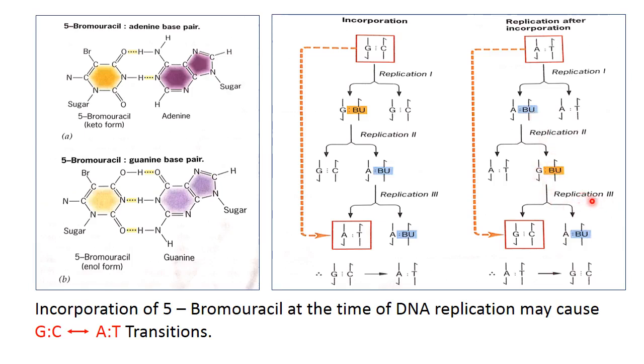And in the third round of replication, this guanine pairs with normal cytosine, however this 5-bromouracil pairs with adenine, and so ultimately we have reached a sequence that is GC. It means the AT sequence has now changed to a GC sequence, and this is the GC to AT and AT to GC transitions.